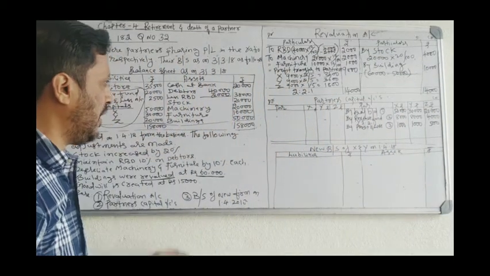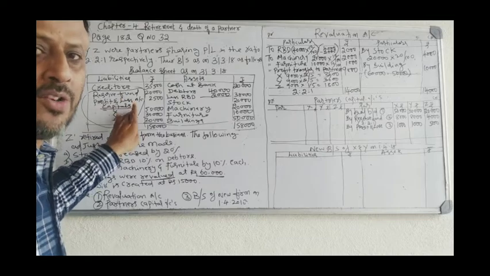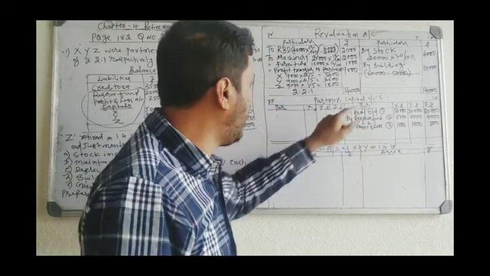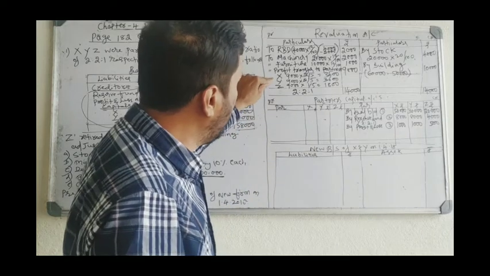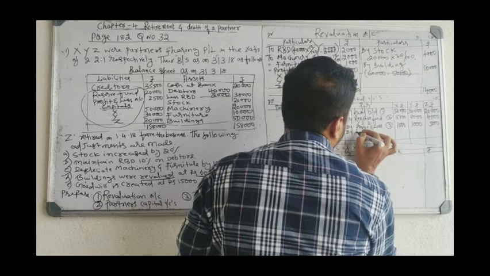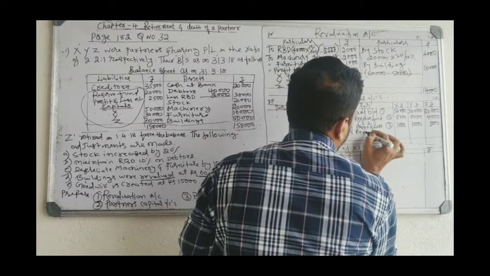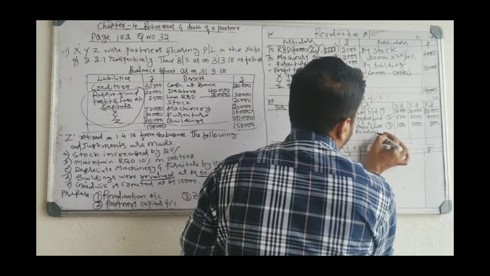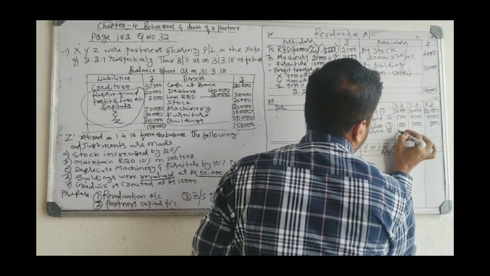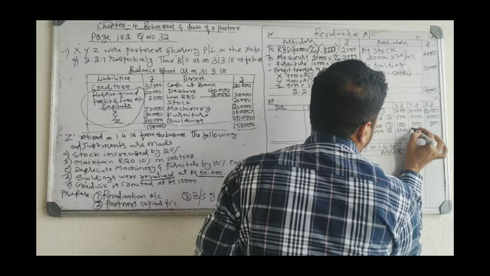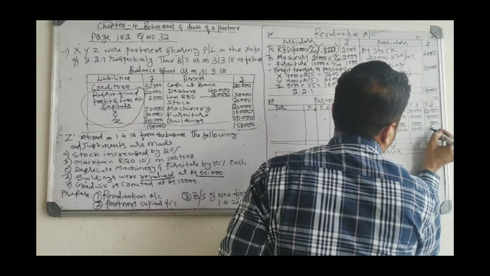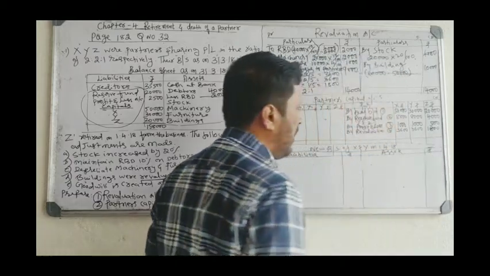And the fourth entry. Three entries you have to take from the balance sheet. The fourth entry is revaluation. Profit write on the credit side, loss write on the debit side. There is a profit in the revaluation account. Fourth entry, by revaluation account: 3,600, 3,600, 1,800.